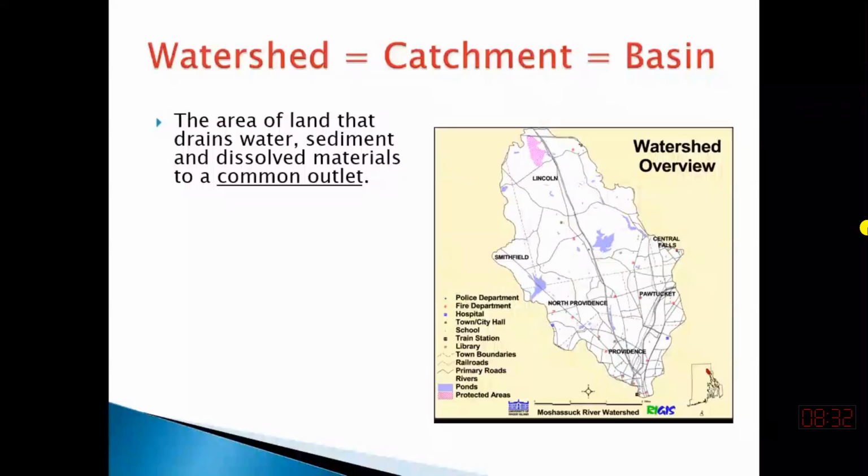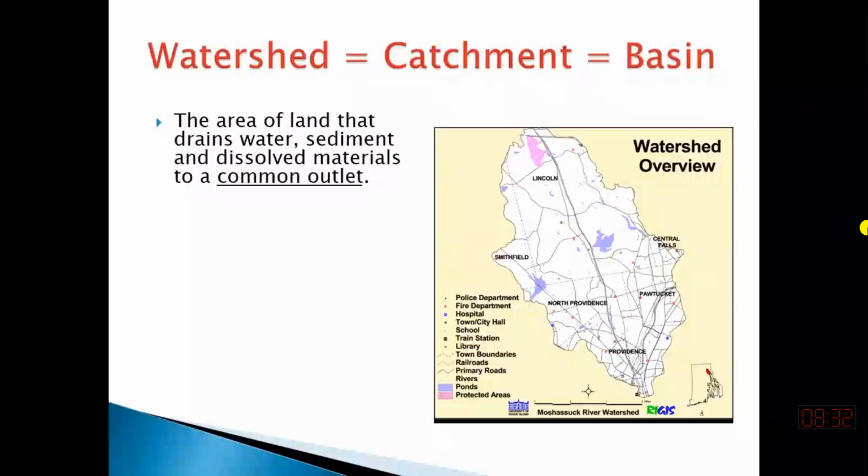If I move a little bit down or up, watershed area will be changed. So watershed area or catchment area is with respect to an outlet. Without outlet, you cannot define a watershed.